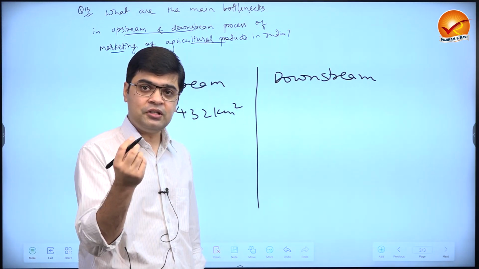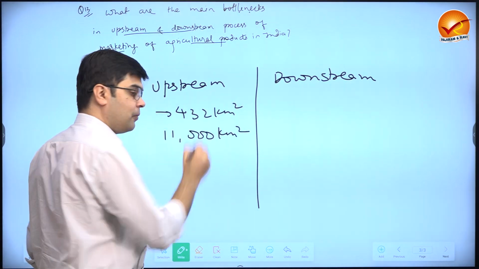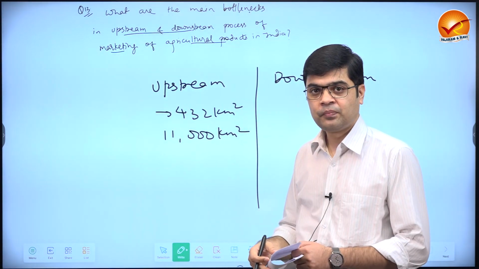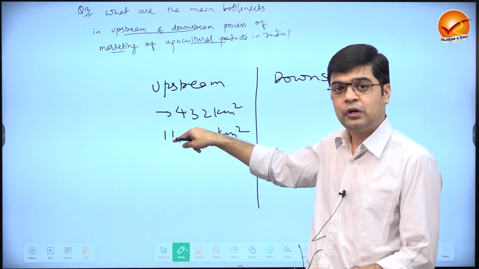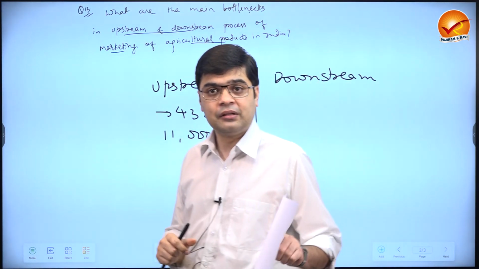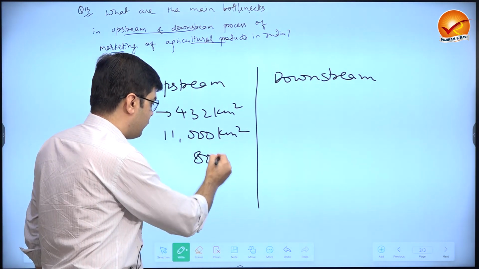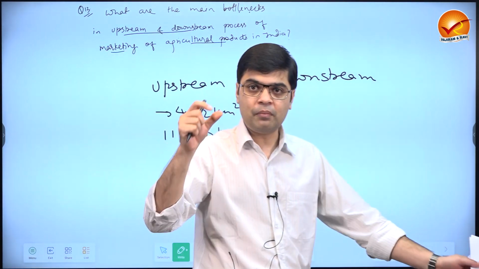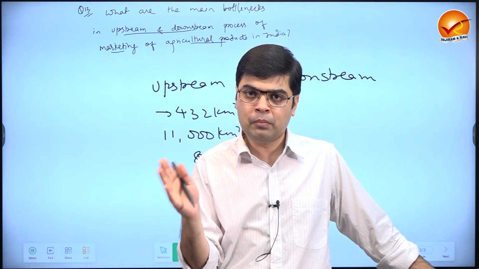And there are states wherein the area covered by mandi is 11,000 kilometers square. 11,000 kilometers square is the area covered by mandi in certain states. Then when I look at this, a state like Meghalaya, the farmer will have to take his produce to almost 100 kilometers before he reaches the mandi. Whereas Dr. M.S. Swaminathan in the National Commission on Farmers says that mandis or agriculture markets should not cover an area of more than 80 kilometers square. That means if the mandis or the marketplaces are close to the farmer's field, then the farmer will not have to spend much on transportation.